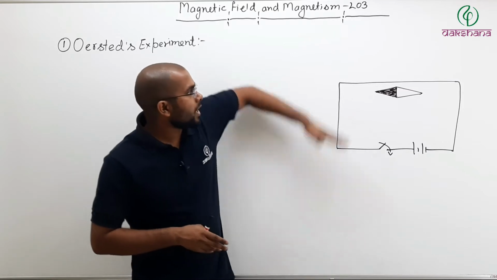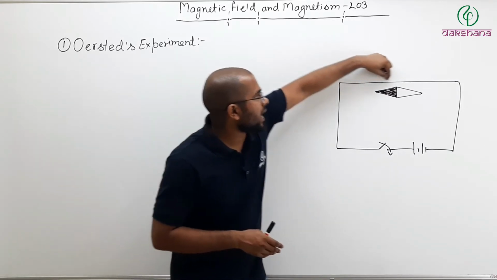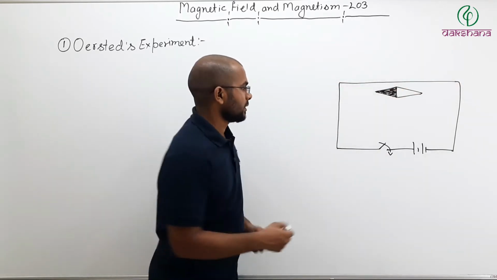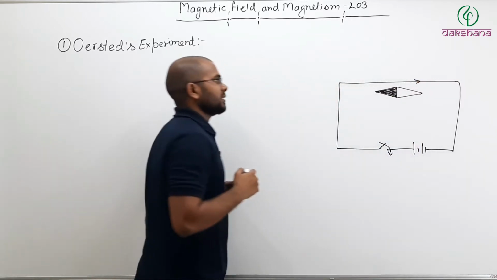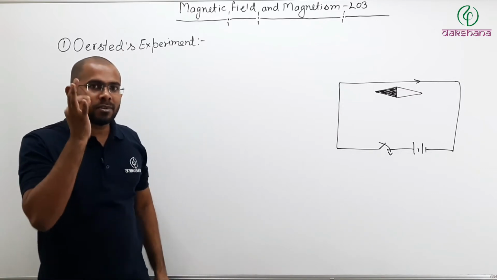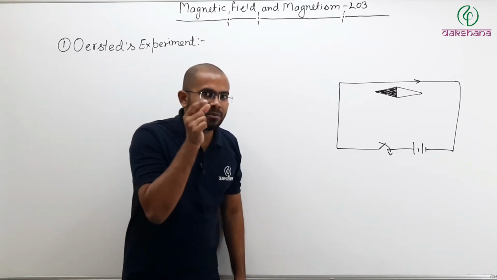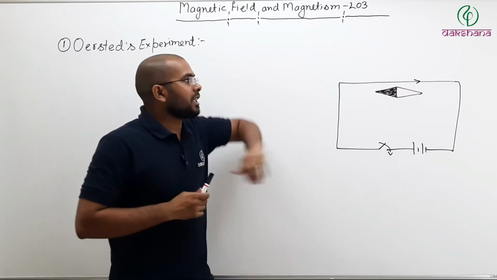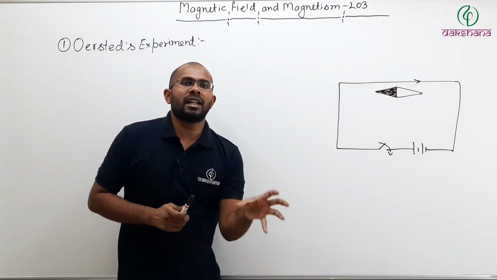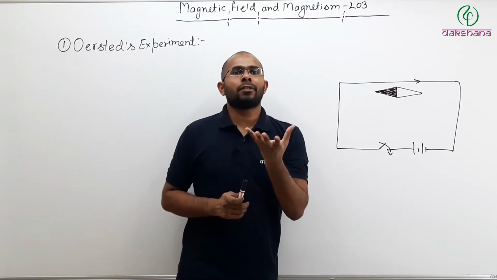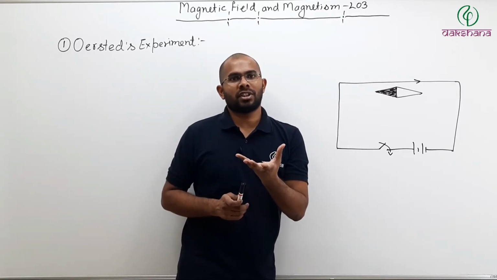Now, when the current is passed through this wire, I have closed the switch, so current will be passing like this. Now, what is observed? It is observed that when the current is passed, the compass needle is deflected from its original position.